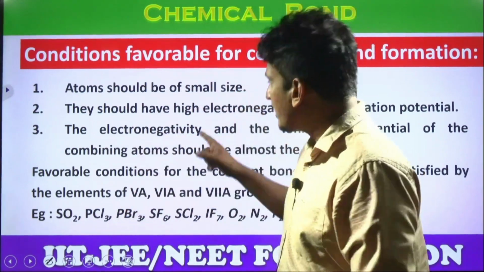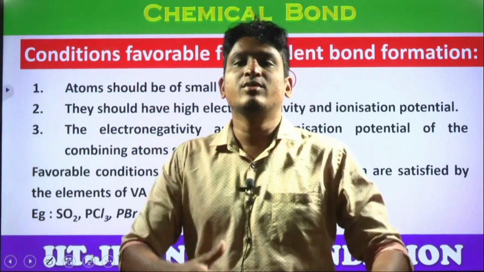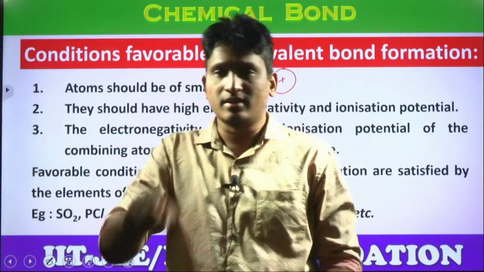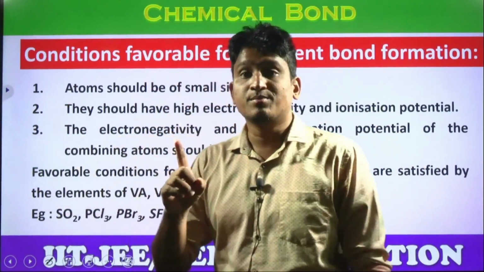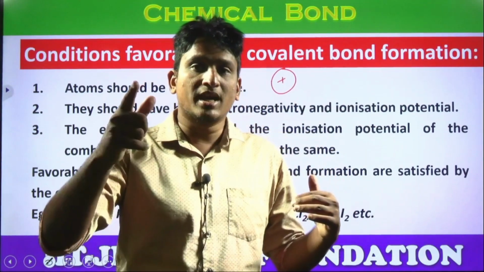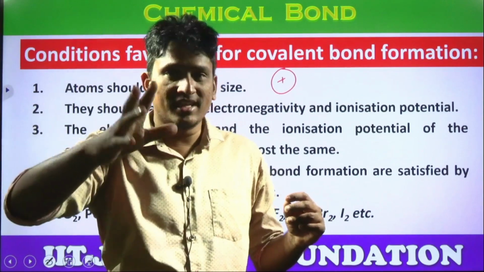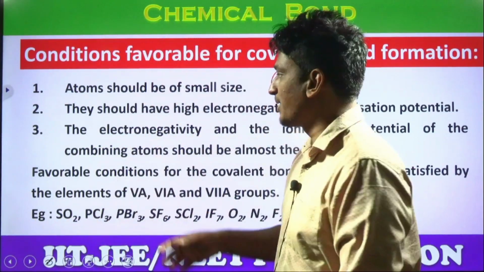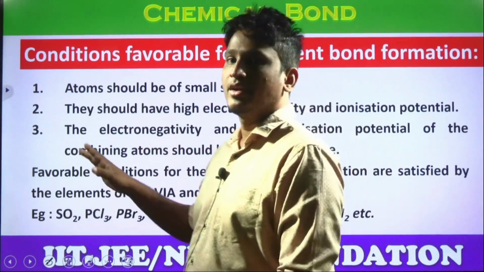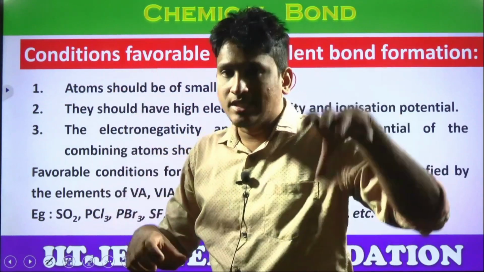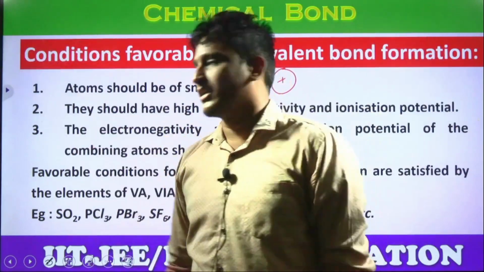Got the clarity? They should have high electronegativity. What is electronegativity, students? The ability to attract the electrons of the sharing pair is electronegativity. And ionization potential should also be very high. If ionization potential is very low, what is the favorable condition? It loses electrons. But the point here is that ionization potential should be high, meaning it cannot easily lose electrons. So the electronegativity and the ionization potential of the combining elements should be almost the same, right? If one has low ionization potential and high electronegativity, what bond will they form? Ionic. If both are equal, covalent.